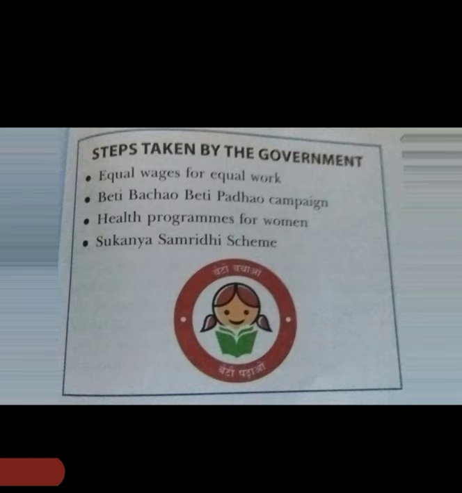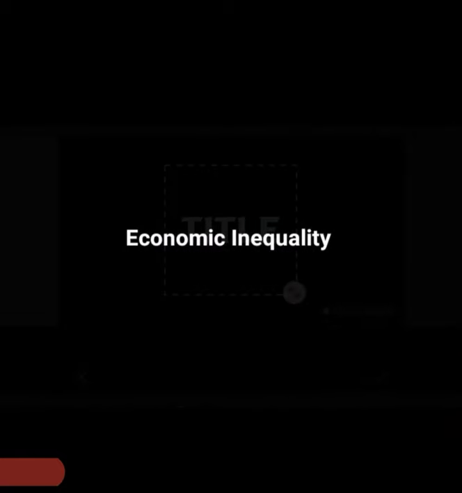Now, next one is economic inequality. It is there in every society. In your class, you could see some are lazy, average intelligent, some are intelligent, clever and smart. Those who are clever and intelligent will study, will get good job and money. Those who don't have job or land will have less money. So there are inequalities. In this picture, you can see one side slum area and opposite side big buildings, isn't it?